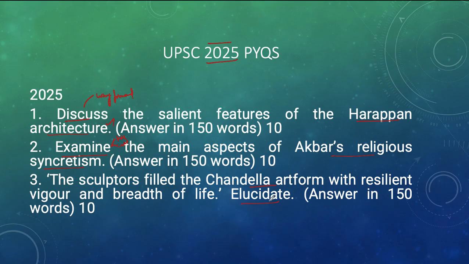This particular question we can easily answer because all of this is available in our basic 11th standard NCERT, students, and some basics of Akbar's religious syncretism can be picked from your old NCERT, that is Medieval India, where it is available. So what I would suggest is, whatever you have read exclusively for art and culture, apart from that, your residual knowledge from the ancient and medieval aspects while preparing for the UPSC Prelims examination, those NCERTs will also help you in answering some of the art and culture questions in the UPSC Mains examination.